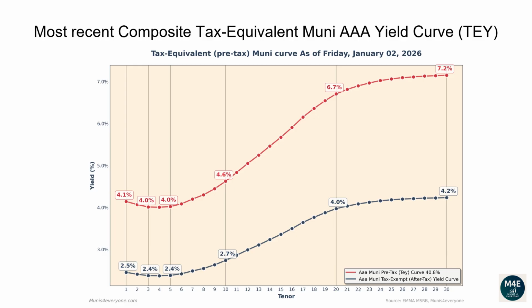The one-year tax-exempt yield is 2.45%, corresponding to a 4.14% tax-equivalent yield for investors in the top tax bracket. The two-year tax-equivalent yield is 4.07%. The 5-year tax-equivalent yield is 4.02%. The 10-year tax-equivalent yield is 4.62%. The 20-year tax-equivalent yield is 6.71%. The 30-year tax-equivalent yield is 7.15%.